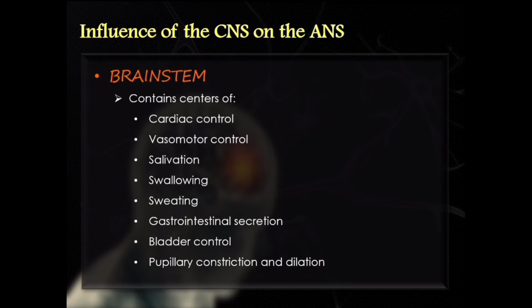So sensory input is sent to the brainstem, and motor output is sent down from the brainstem via descending fiber tracts and cranial nerves to those integration centers for all of these reflexes. So the brainstem influences those reflexes even though the integration center is found in the spinal cord.